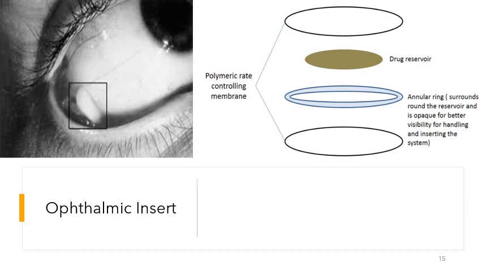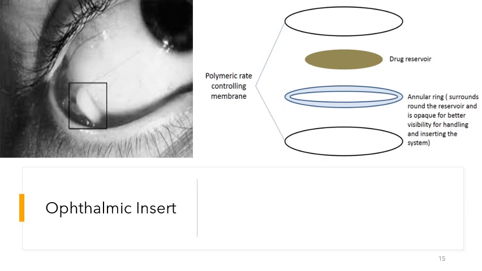Here on this slide, we have two diagrams. One shows how the ophthalmic inserts are designed, and the second shows how the ophthalmic inserts are administered to the patient. The diagram on the right of the slide shows a drug reservoir in gray color, and on the upper and lower side of the drug reservoir there is a polymeric material that is also rate controlling.